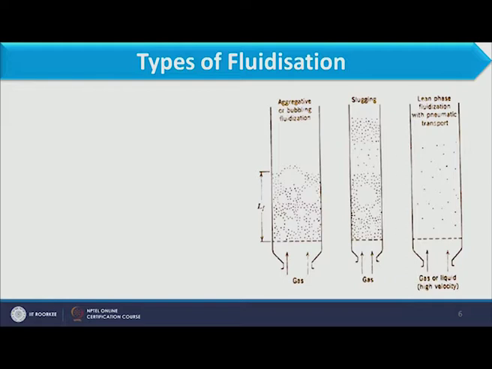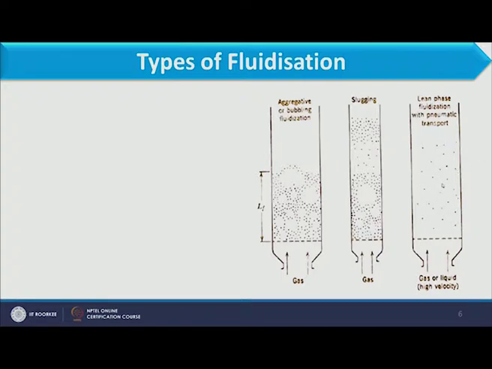So, if this condition is achieved along with bubbles, when space is created where particles are not available and particles are available above that space, this condition we can call slugging. And you can observe in figure 3 that when we have high gas or liquid velocity, we can go for the pneumatic transport.